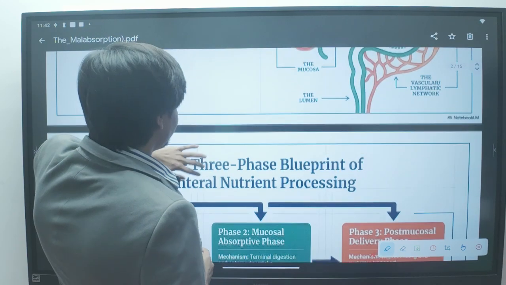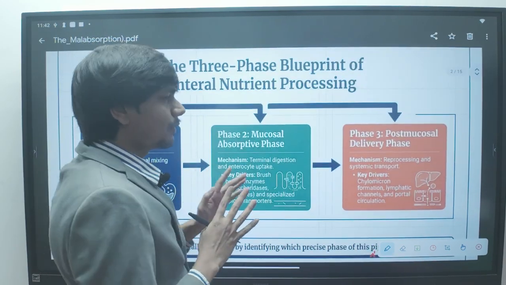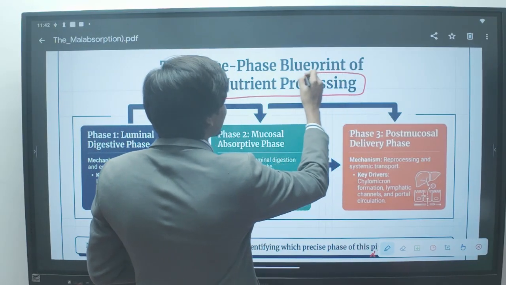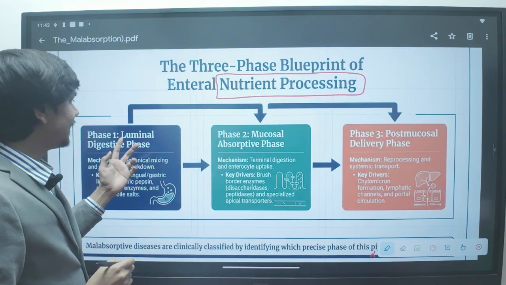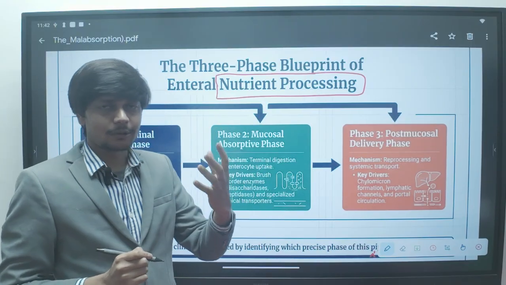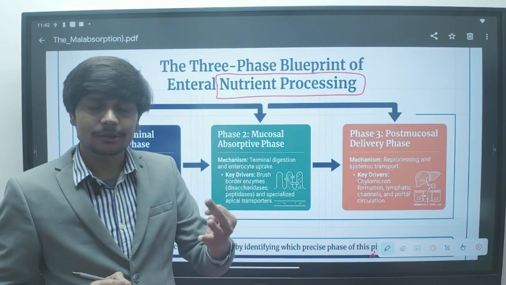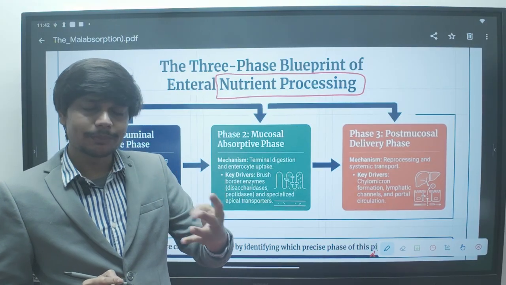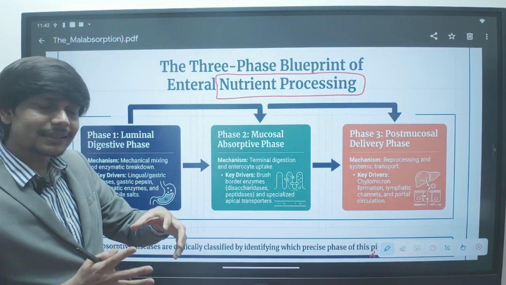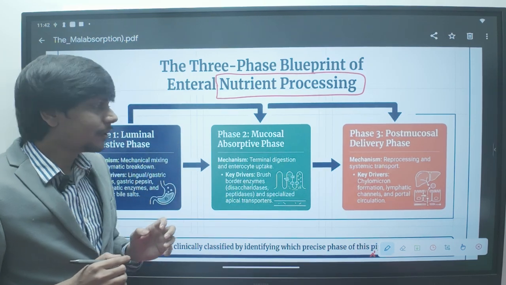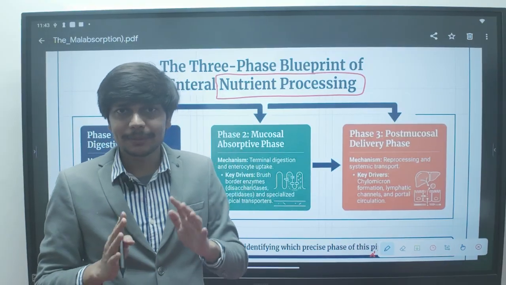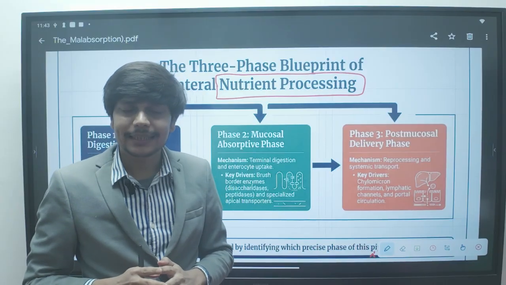So look at this. You have to know that the nutrient processing in our gastrointestinal system basically occurs in three phases. Whatever food we take contains lipids, protein, carbohydrates, and vitamins and minerals. How these nutrients are absorbed from the gastrointestinal system, we can describe in three phases. And based on the pathophysiology of these three phases, all the disorders of malabsorption can be classified.